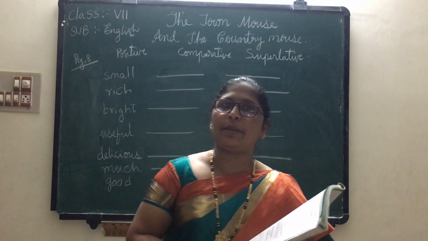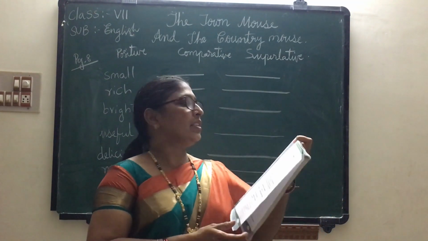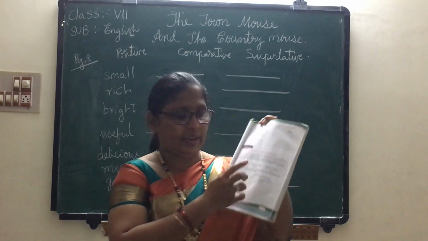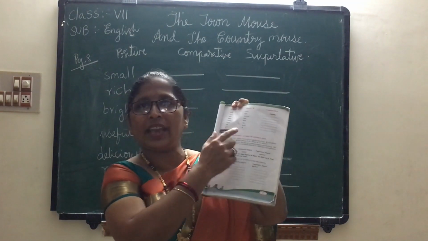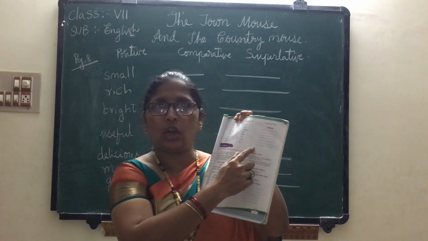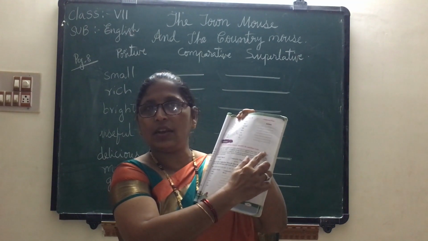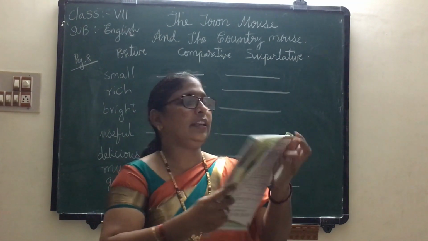Like that, some other examples are given. See here, that is the homework today. I will explain two more for you. See, column A and column B are given on page number 9. See the first column and match with the second column in the compound word place. Today this is the homework for you. You have to write. Understood, children?